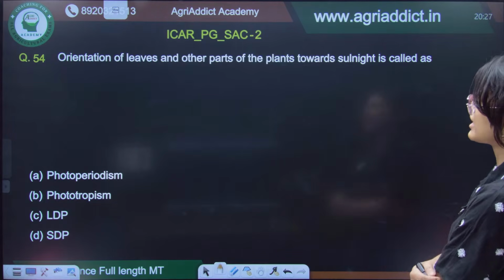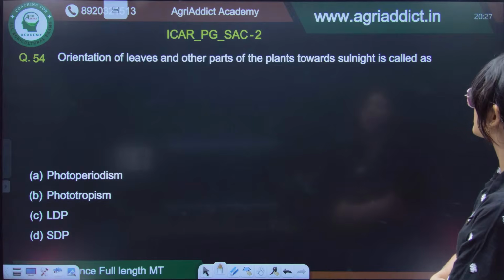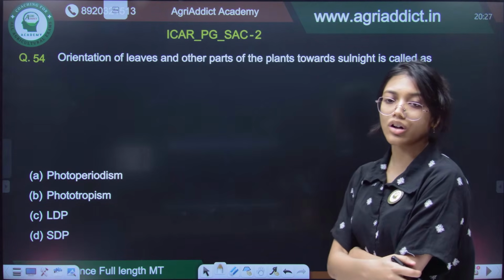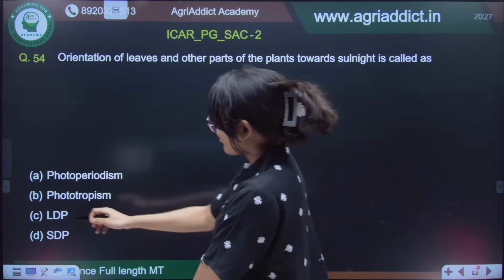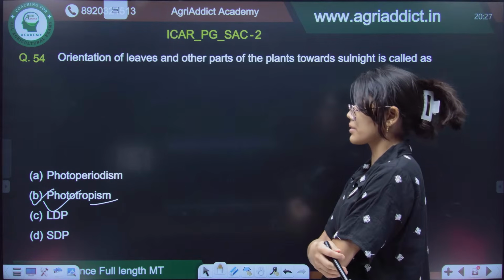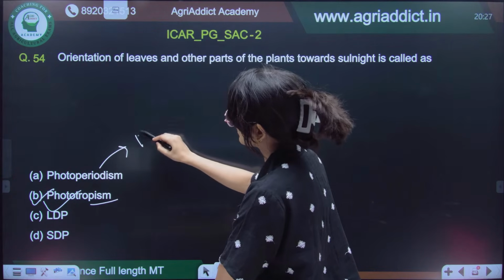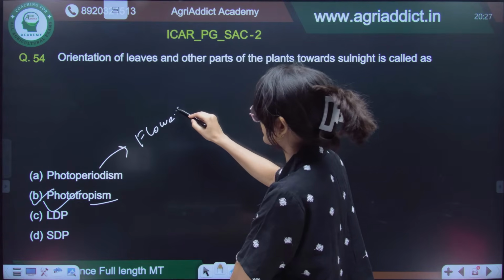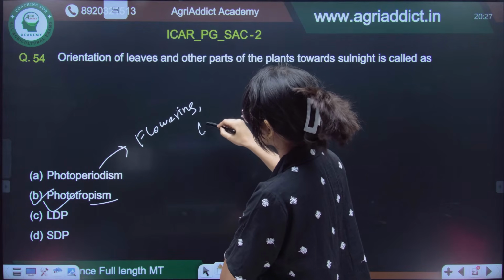Now, the orientation of leaves and other parts of the plants towards sunlight is called phototropism. So, whenever there is orientation, it is phototropism. Photoperiodism is related to flowering and critical day length.